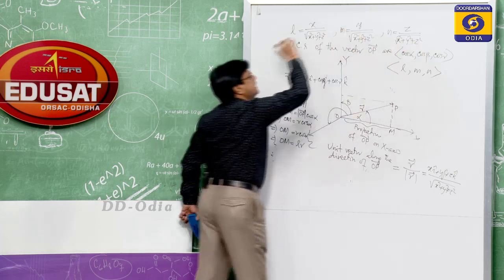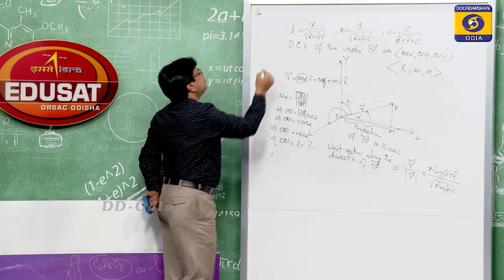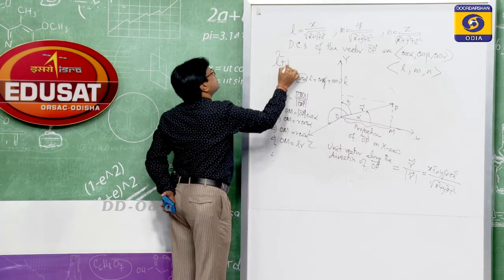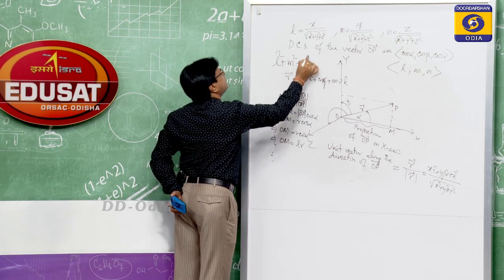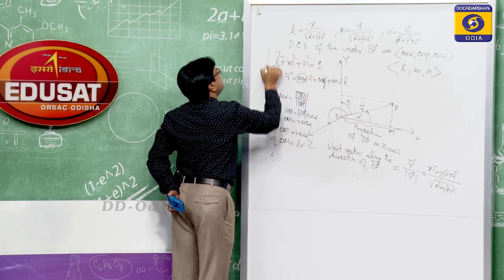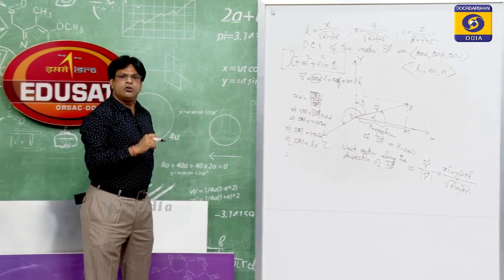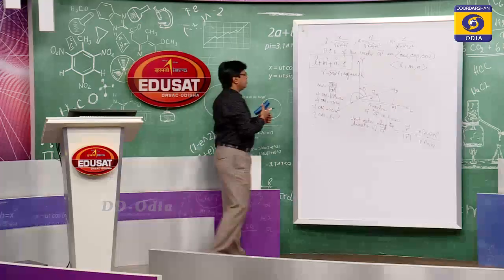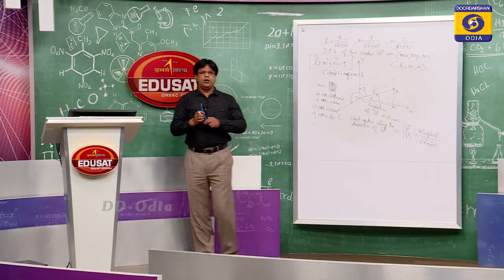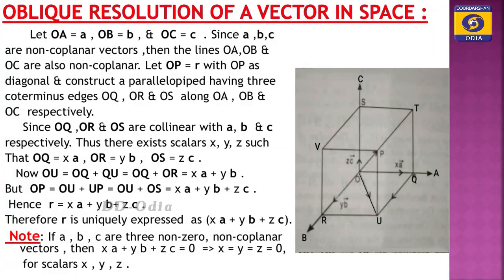So, from this result we have l square plus m square plus n square is equal to 1. The sum of the squares of the direction cosines of that vector is always equal to 1. Okay. Then the unit vector V can be expressed as cos alpha i cap plus cos beta j cap plus cos gamma k cap.